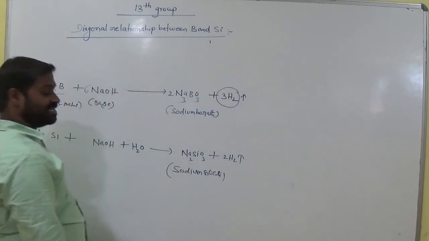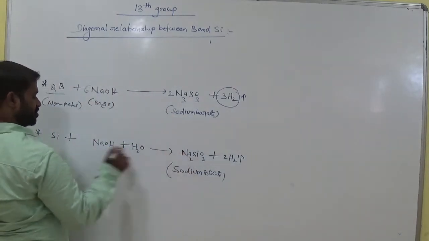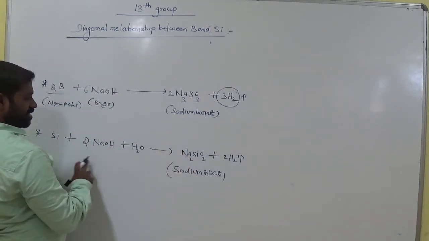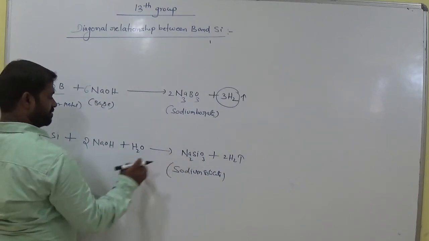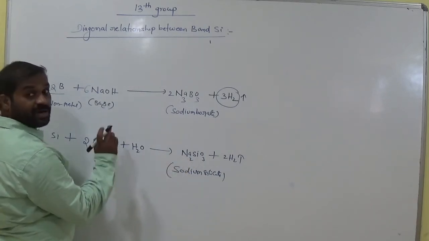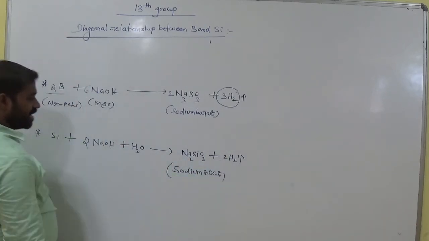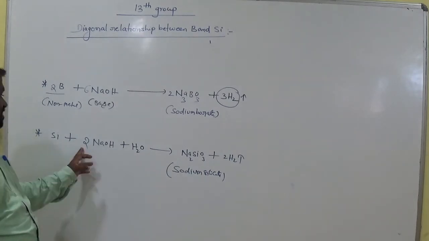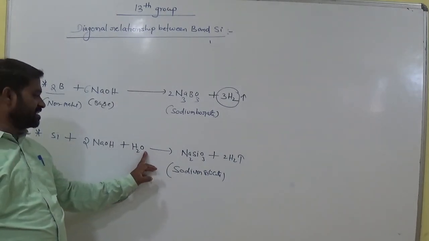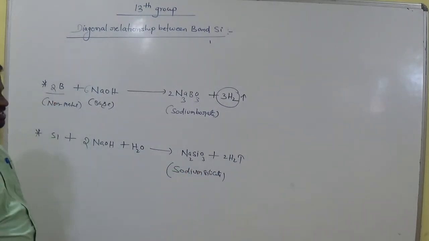Okay, balance this equation. How many sodiums here? We have to keep 2 here. Now check it. 2 sodiums, and 2 hydrogens, 4 hydrogens. What about this one? 4 hydrogens and oxygen. Here it is 2 oxygens, and this one is 3. Here it is 3 oxygens. Okay.